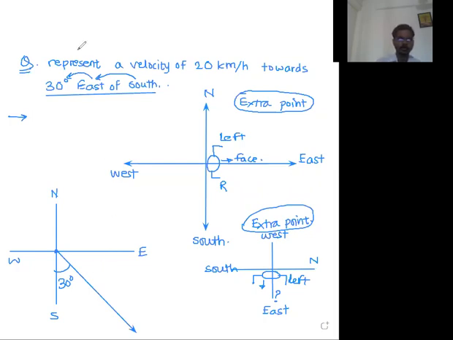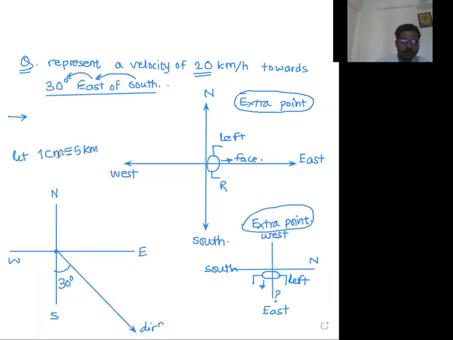Okay, now after deciding the direction, we have to decide the magnitude of 20 kilometer. Let all the markings be in centimeter. Let 1 centimeter be equal to 5 kilometer per hour, or equivalent to 3 lines.